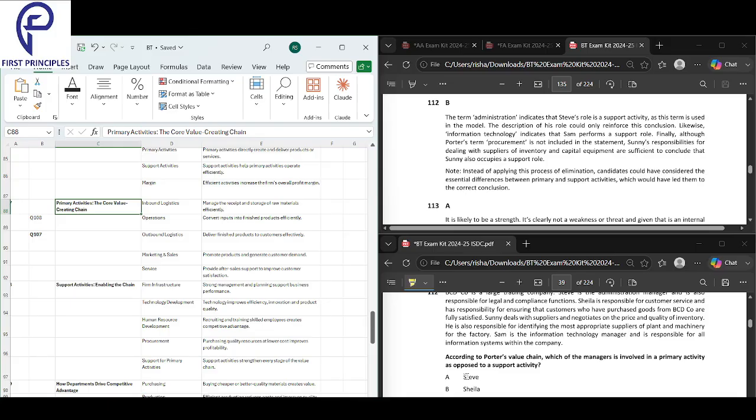Sheila is directly connecting with the customers. That is the primary activity. Sunny is buying supplier plus inventory procurement, so he's doing a support activity. Sam is giving IT support. That is also a support activity.